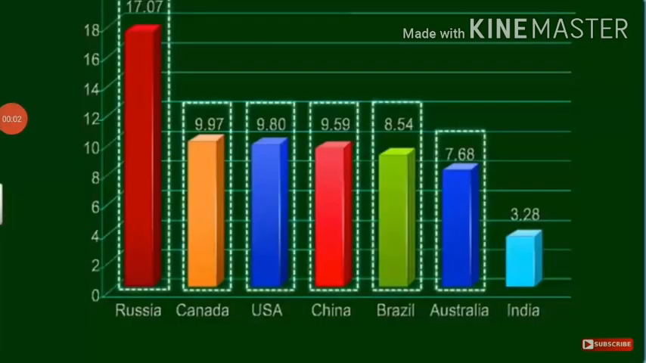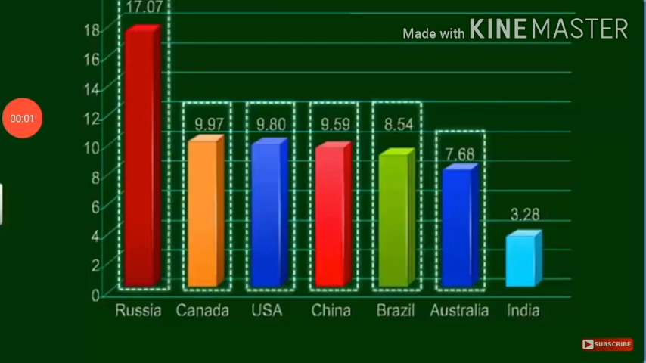If you compare with India, 6 countries of the world are bigger than India. Name of the 6 countries. Firstly, Russia is the largest country of the world. Then Canada, USA, China, Brazil, Australia. Then last, India. It means India is the 7th largest country of the world.